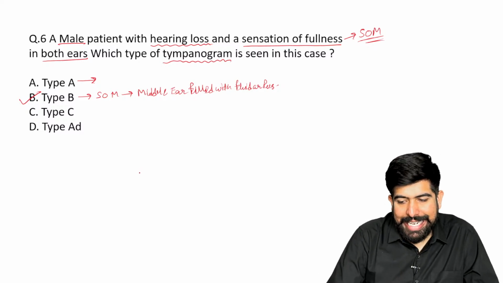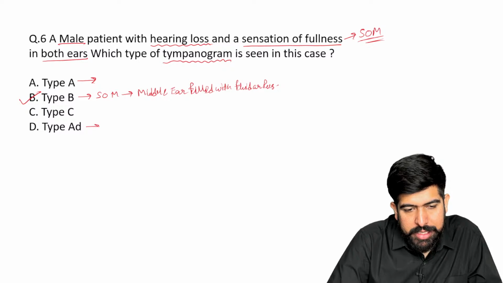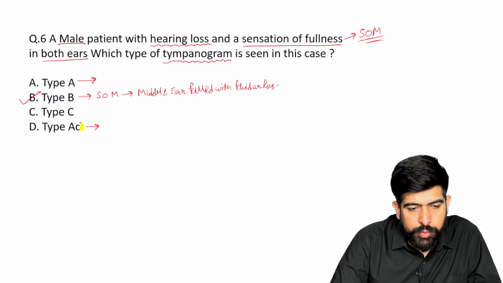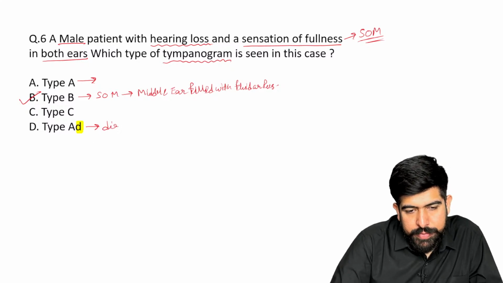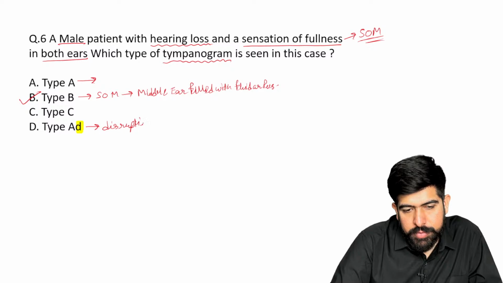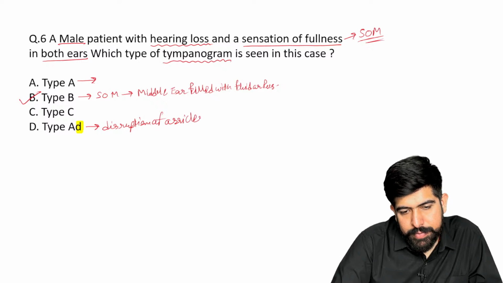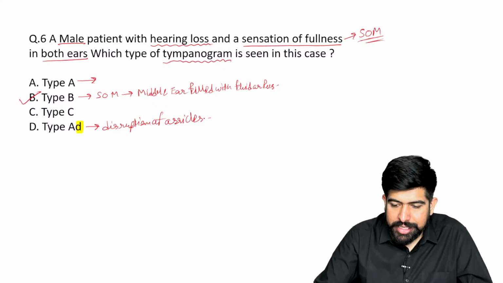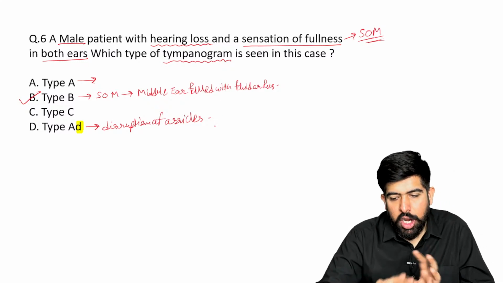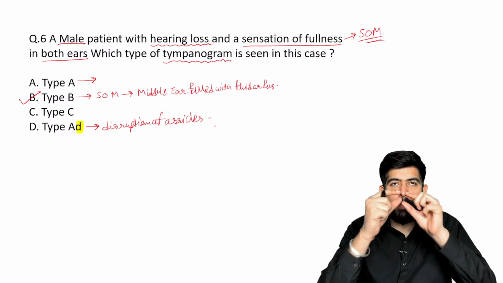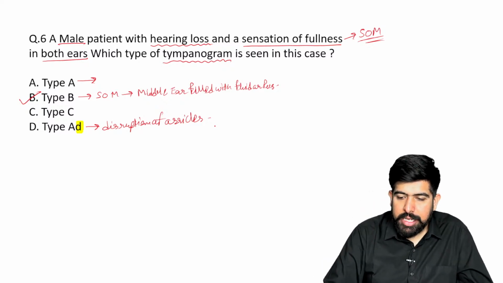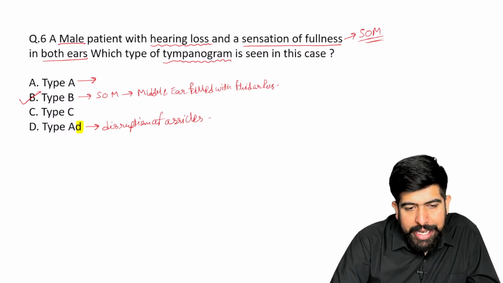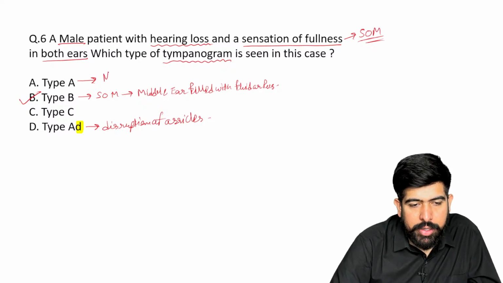AD is seen in disruption of the ossicles, please remember, the D indicates disruption or dislocation of the ossicles. Whatever bones we have, the malleus, incus, or stapes, can be dislocated. Very good. Type A is normal. Very good, doctors.